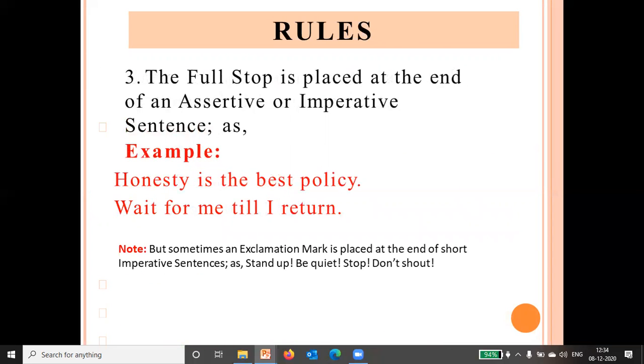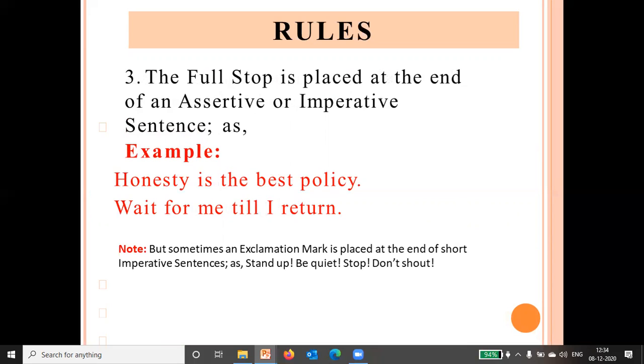Now, a full stop is placed at the end of assertive or imperative sentences. Imperative sentences are those sentences which give commands, and assertive are statements. For example, you can see, honesty is the best policy. Wait for me till I return.